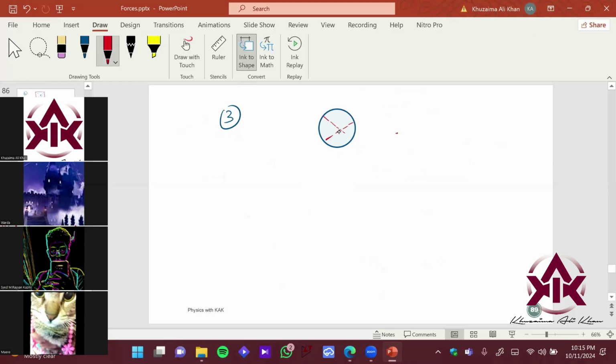Let me draw it correctly. I need two diameter lines like this. So this will be the center of mass over here. This is the center of mass of regular objects. So now we are talking about irregular shapes. Let's see how we find center of mass and center of gravity for irregular shapes.